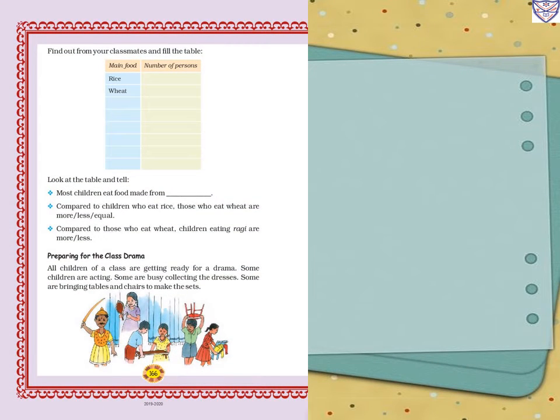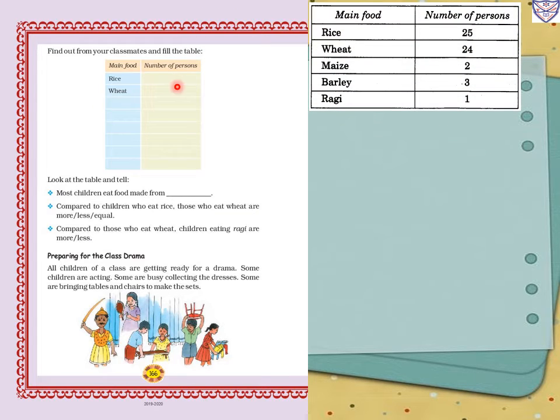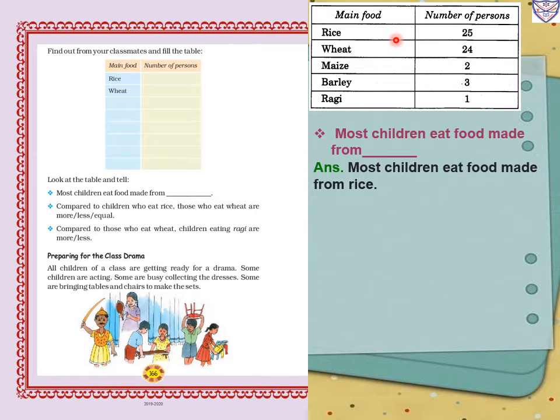Now page number 166, find out from your classmates and fill the table. So main food, number of persons. How many persons will like this food? So rice 25, wheat 24, maize 2, barley 3, ragi 1. Look at the table and tell, most children eat food made from what? Which main food is liked by the highest number of persons? That is rice. So most children eat food made from rice.